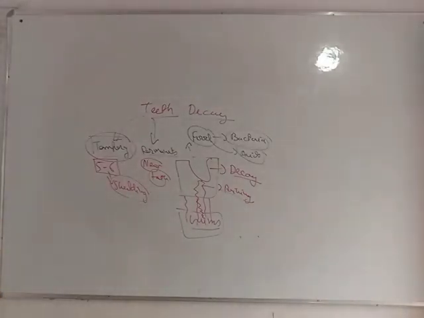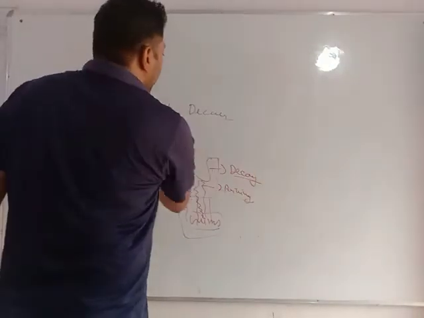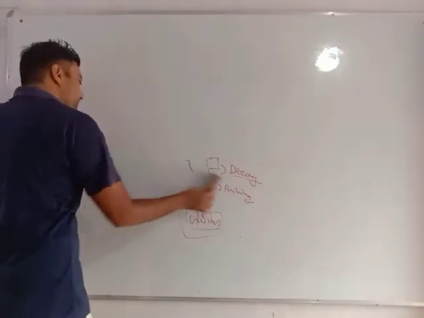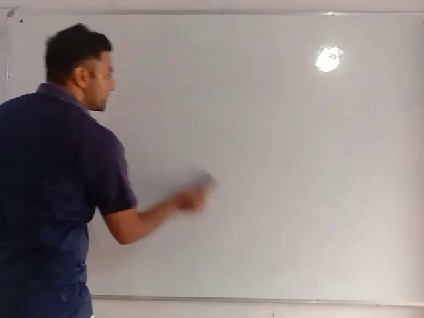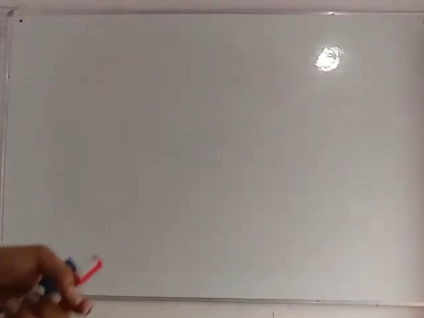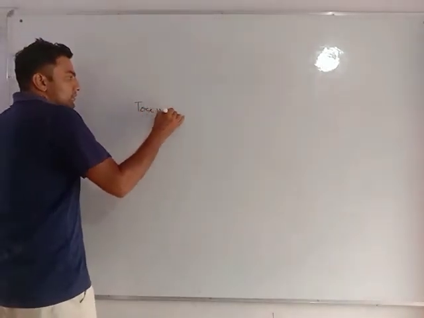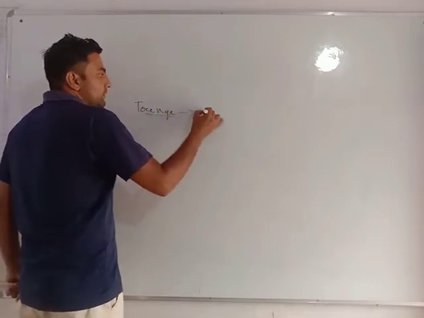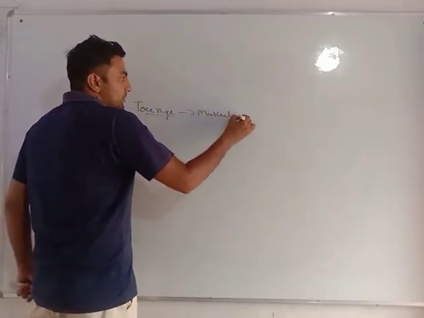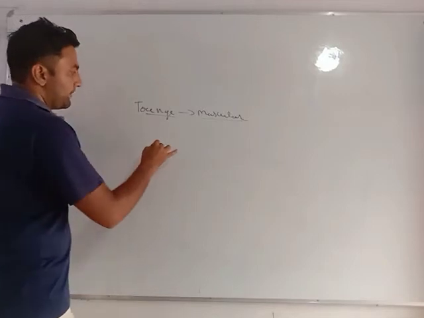My dear students, most important thing, we also have a very important organ, the tongue, in our mouth. Let's also take a bit of idea about the tongue. What is the tongue? The tongue is a muscular part in our mouth.